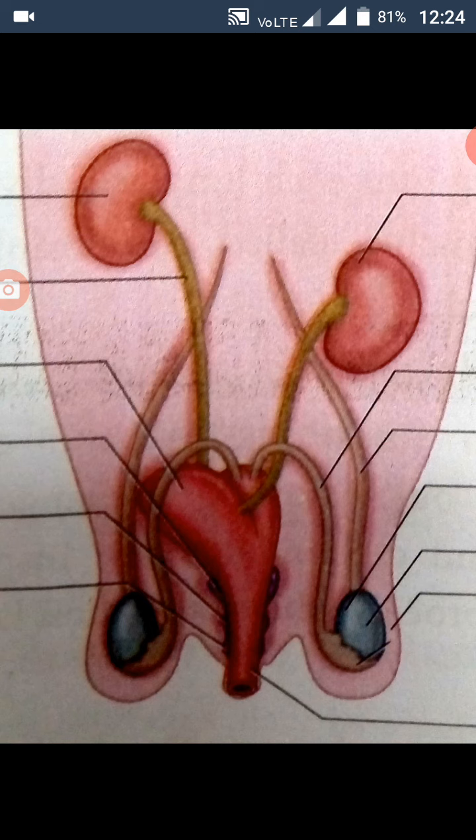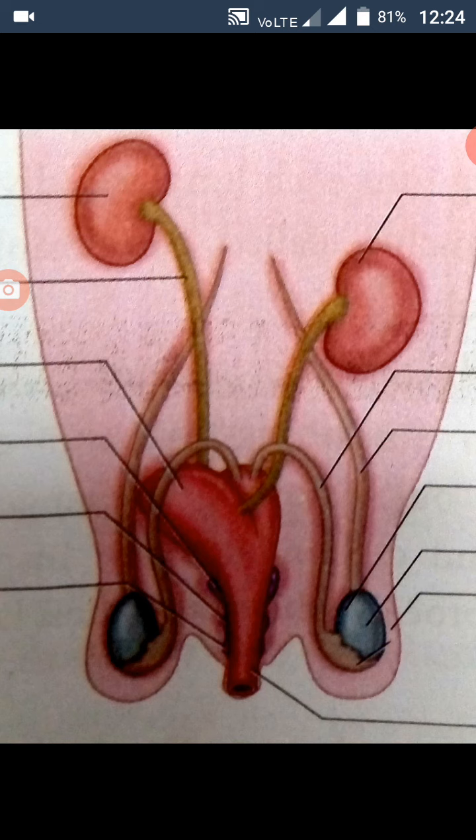This network of tubules leads into a coiled tube called the epididymis, which leads into the sperm duct called the vas deferens. The vas deferens joins the urethra just below the urinary bladder. The urethra runs backward and passes into the penis.